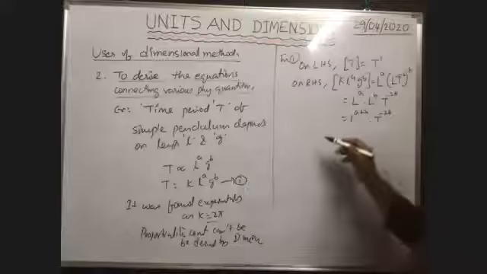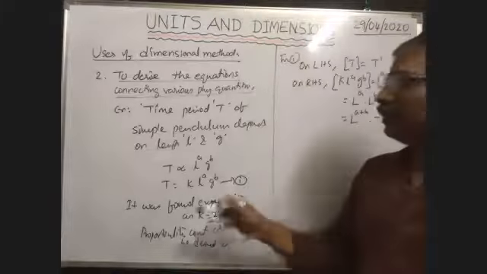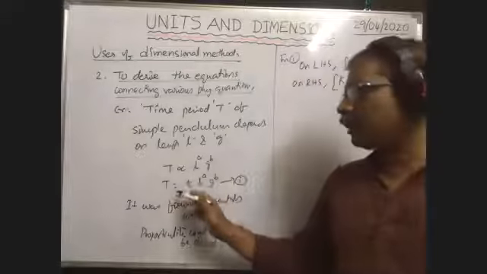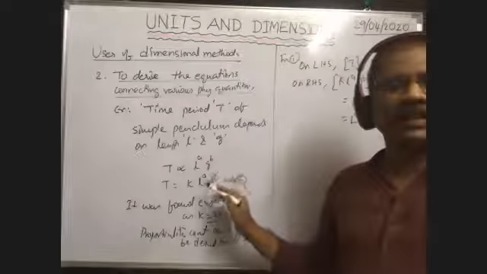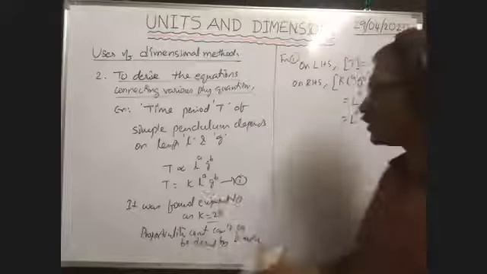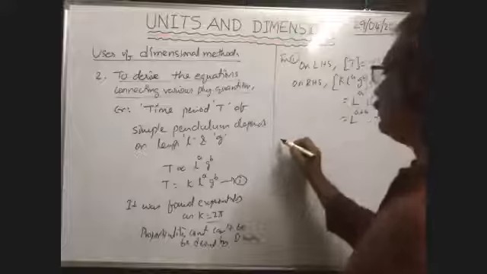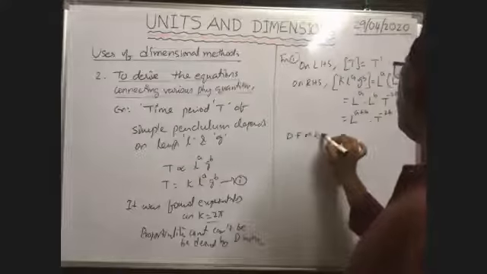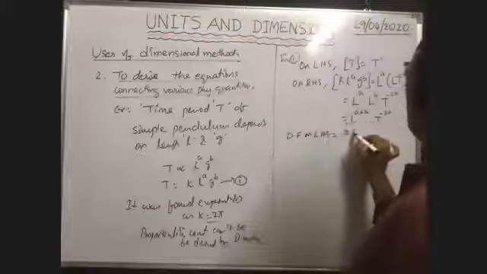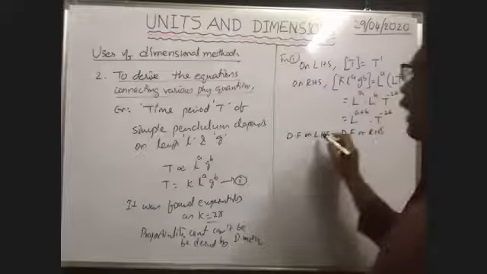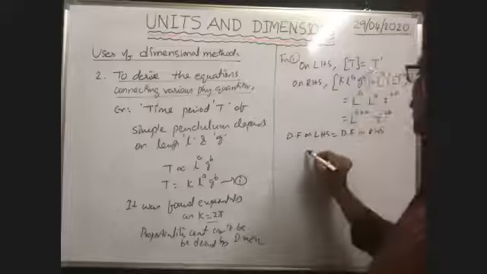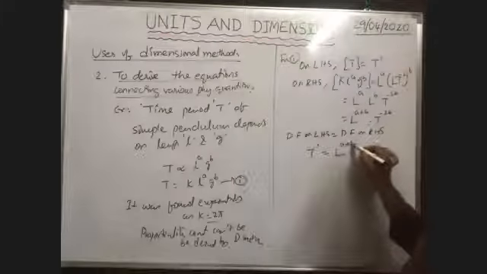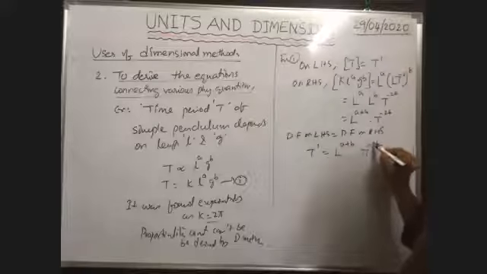In any equation, the dimension formula on left hand side and right hand side must be the same. Therefore, the dimension formula on left hand side is T to the power of 1, and on right hand side is L to the power of A plus B into T to the power of -2B.